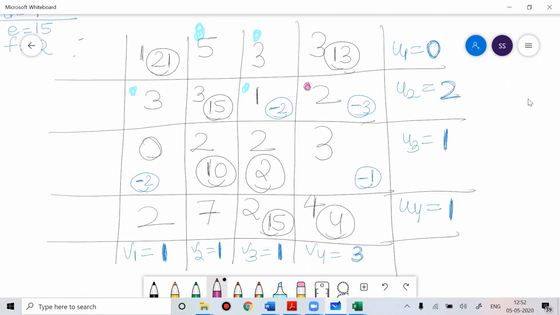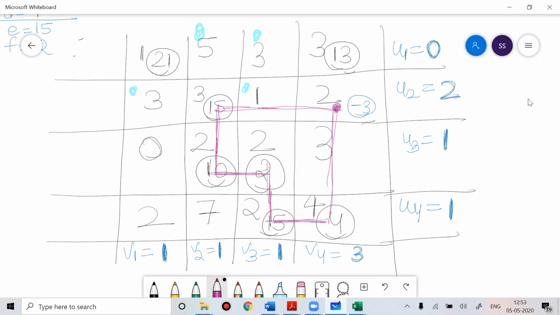Let me remove this value so that it's not creating confusion. So how to do loop on minus 3? You can do the loop like this. You can start from here, you go here, and then here, then here, then here, and then here. So you can make a loop on minus 3.